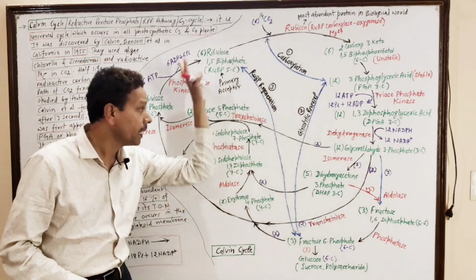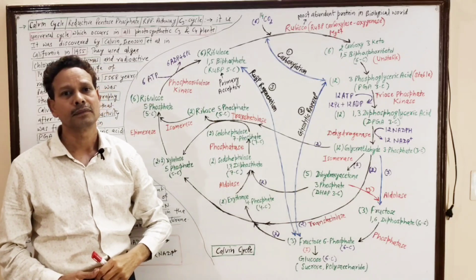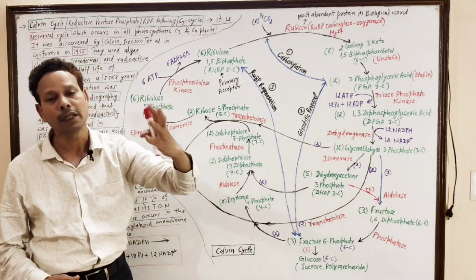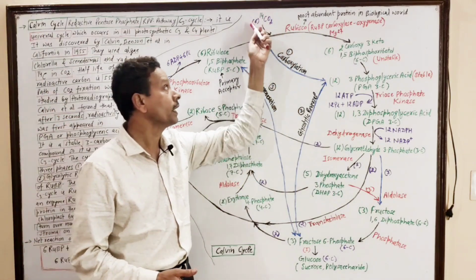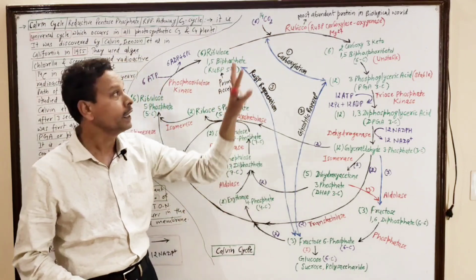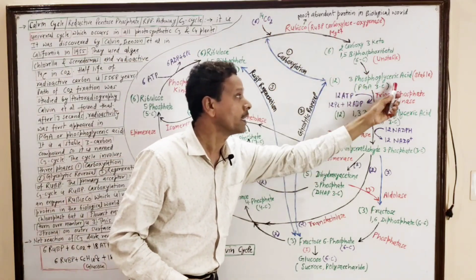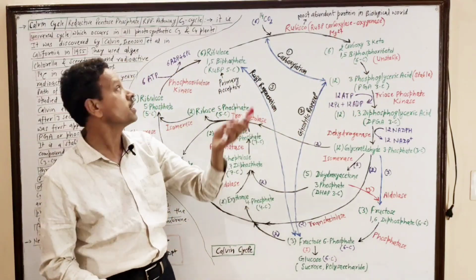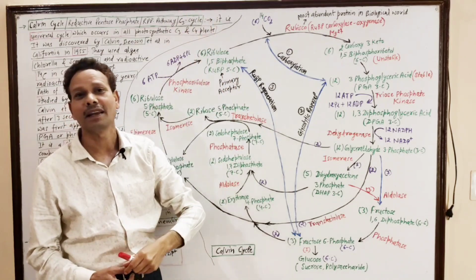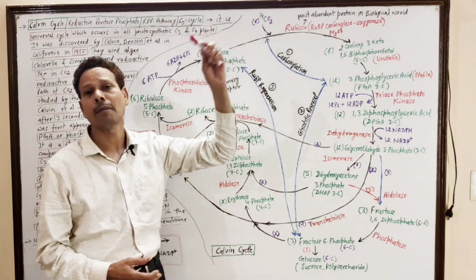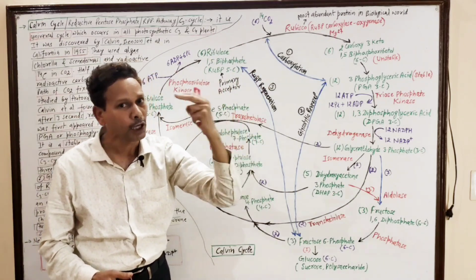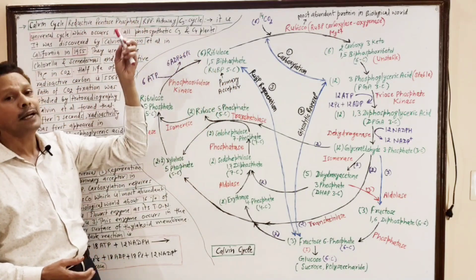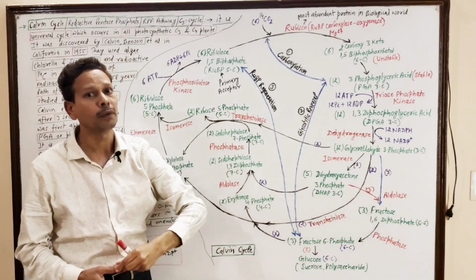Note down, in this entire C3 cycle they used radioactive carbon 14 in the form of CO2, and after the introduction of this radioactive carbon they observed the first stable compound, that is PGA, and this first stable compound is C3. That's why the cycle is called the C3 cycle. In this process, the 5 carbon compound, a pentose sugar, is RuBP.